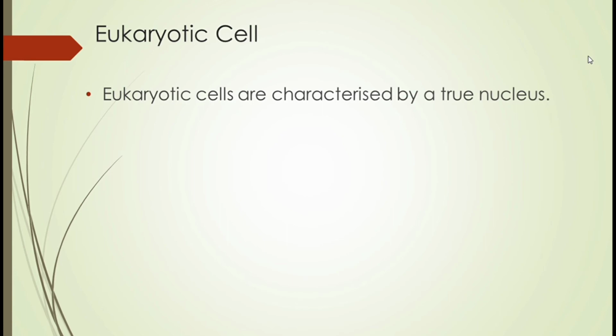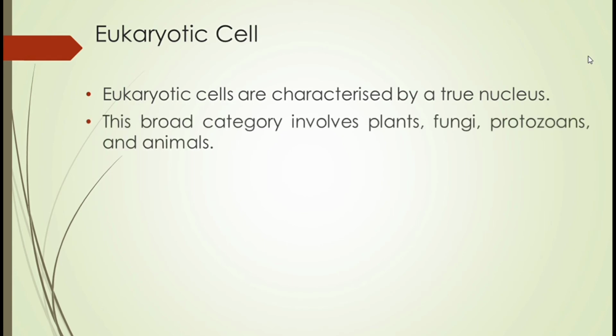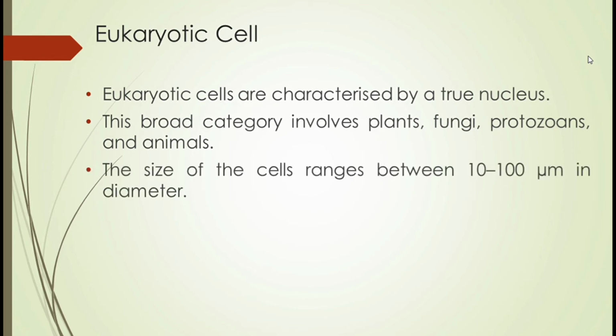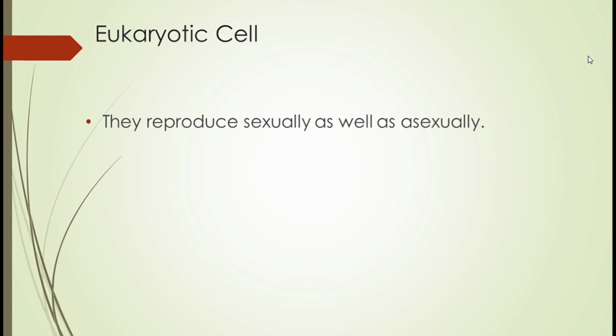So, ano po yung eukaryotic cells? Sila po yung mga cells na may mga nucleus. This broad category involves plants, fungi, protozoans, and animals. The size of the cells ranges between 10 to 100 micrometer in diameter. Yung mga eukaryotic cells po, nagre-reproduce din po sila sexually as well as asexually.